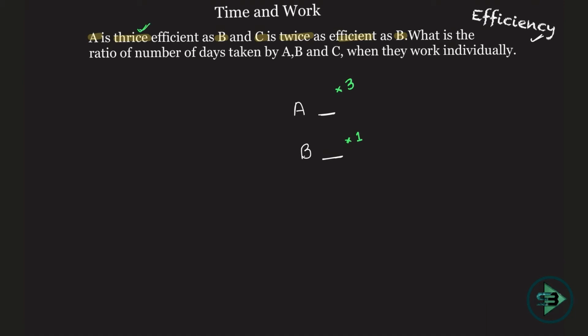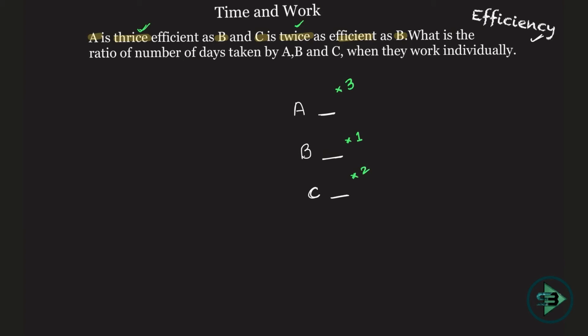And let's take C now. What is being said about C? I don't know in how many days C will finish the work, but what I know is the bricks. C is twice as efficient as B, which means whatever work B does, C does twice of that. So if B puts in 1 brick, C will put in how many bricks? C will put in 2 bricks in one day.